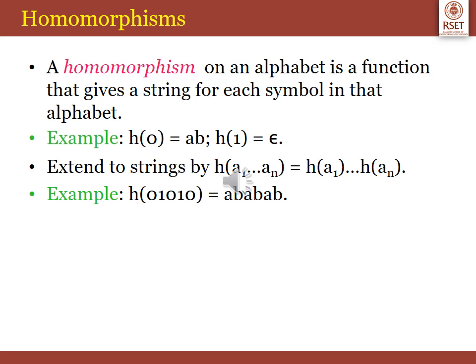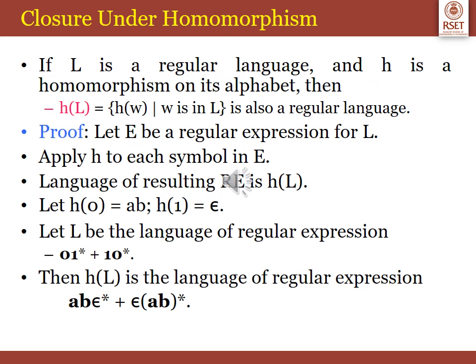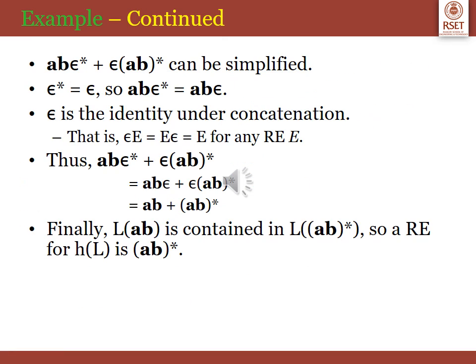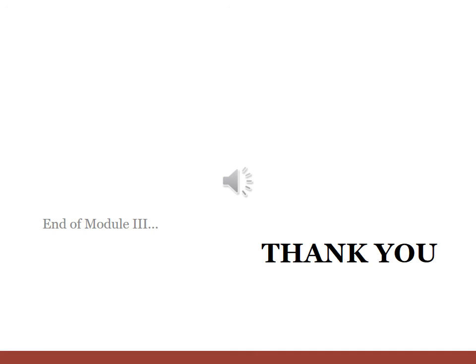Regular languages are also closed under the homomorphism property. So let us see what is homomorphism. A homomorphism on an alphabet is a function that gives a string for each symbol in that alphabet. So h of 0 will result in AB, h of 1 will result in epsilon. Coming to the closure under homomorphism, if L is a regular language and h is a homomorphism, then h of L, the set of h of w, is also a regular language. An example for closure under homomorphism is given in the slide, which is self-explanatory. Thus, this takes us to the end of the third module.